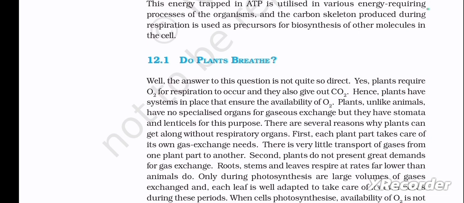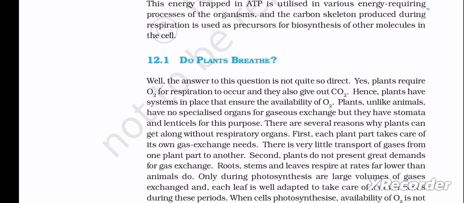There are several reasons why plants can get along without respiratory organs. First, each plant part takes care of its own gas exchange needs. There is very little transport of gases from one plant part to another.